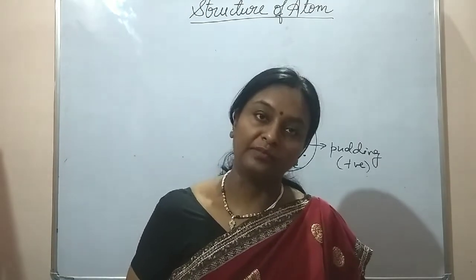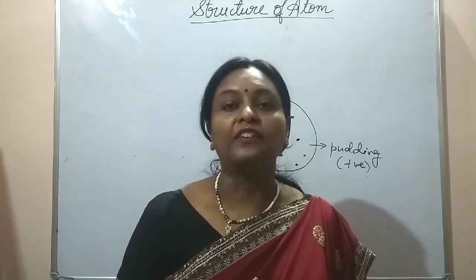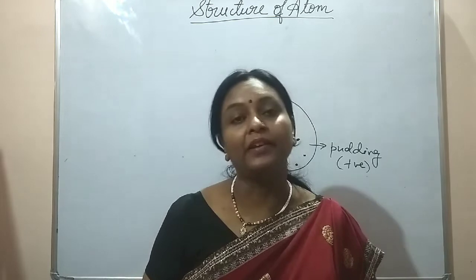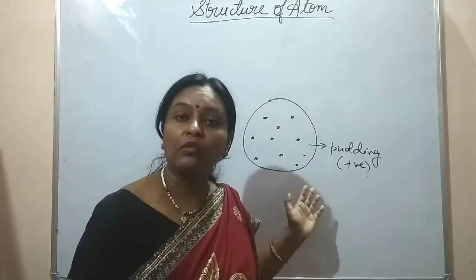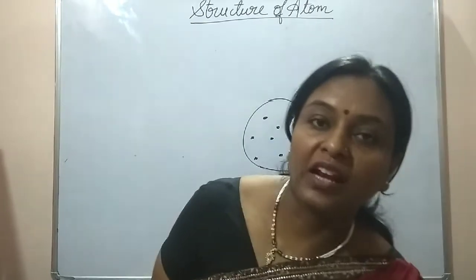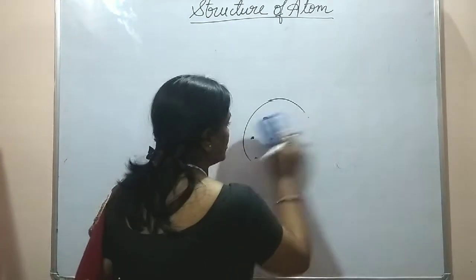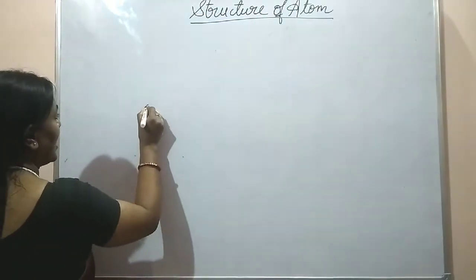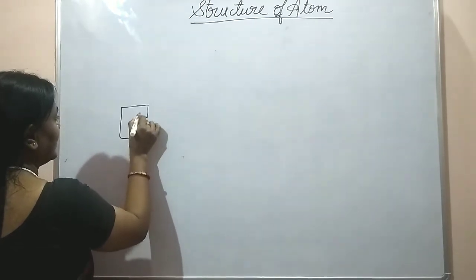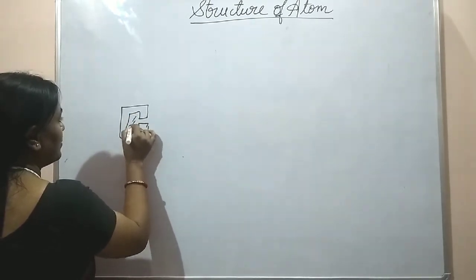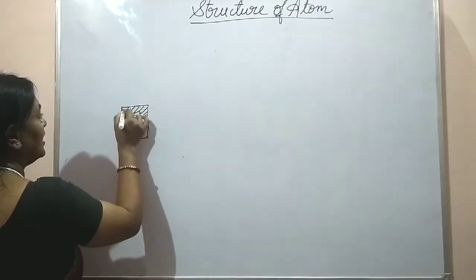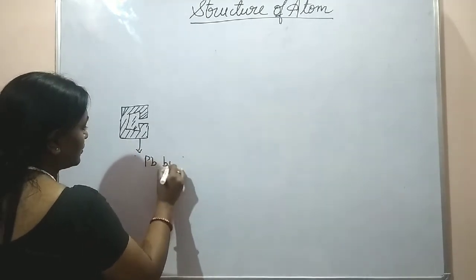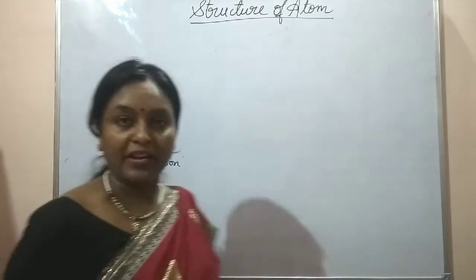So this was J.J. Thomson's plum pudding model. But after Rutherford's gold foil experiment, the alpha particle gold foil scattering experiment, Thomson's model was discarded. This also you have studied in class 9th. What is Rutherford's gold foil experiment? In Rutherford's gold foil experiment, he had taken a radioactive substance which emitted alpha particles. This radioactive substance was kept in a lead box. Why was it taken in a lead box? Because lead could absorb alpha particles.